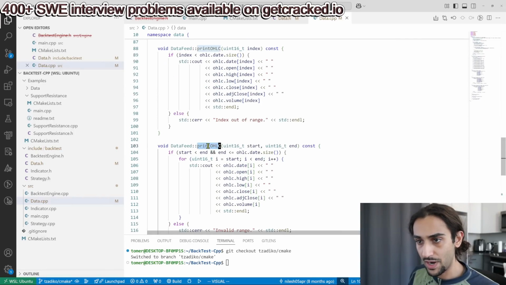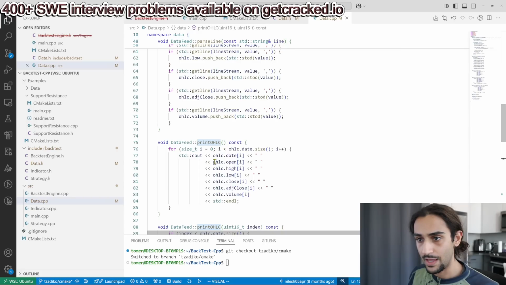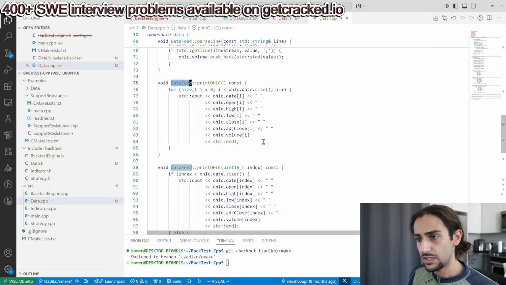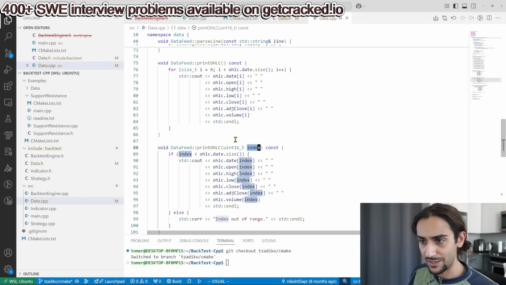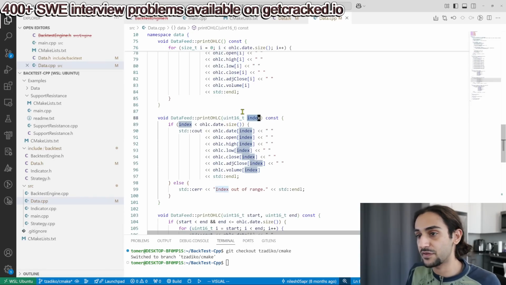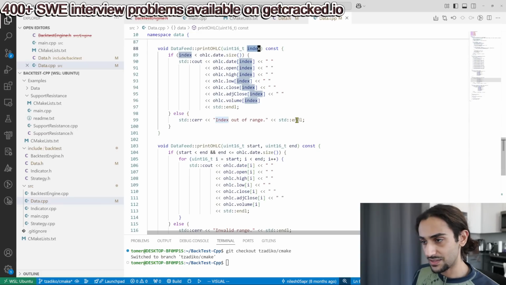Now you have a bunch of open, high, low, close printing methods here. I'm not sure why that's relevant to being part of the data feed. At the same time, you also have strangely named parameters that should probably be const, because you're communicating the intent that the parameter is not going to change. Regardless, index is what? Is it a date? Is it a relative time? How should I interpret this? Is it seconds since the start of the first piece of data in the data feed? Is it the line number in the data feed? I don't know what index means. So that's a little hard to tell.